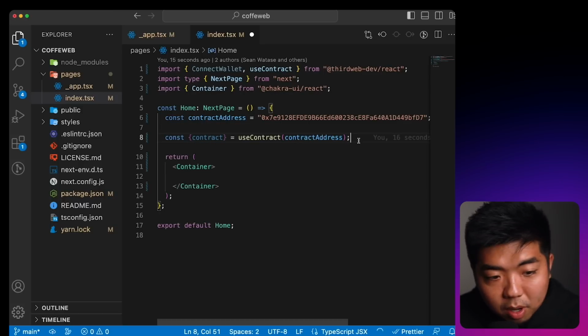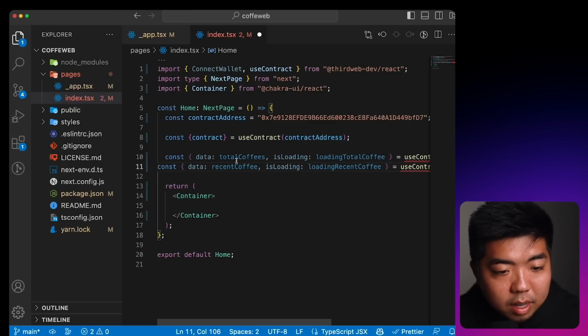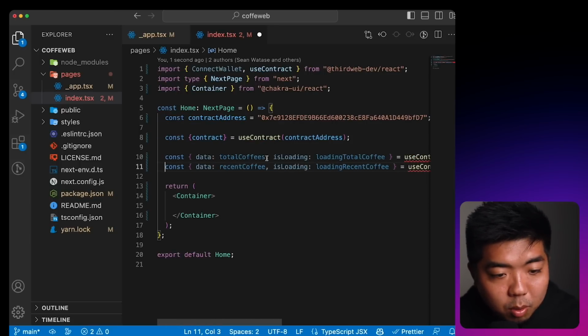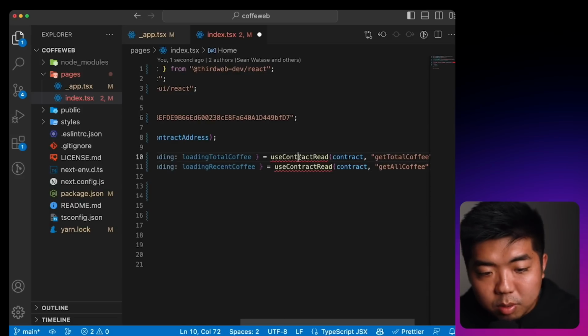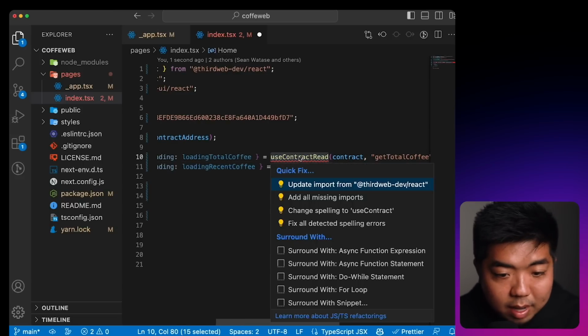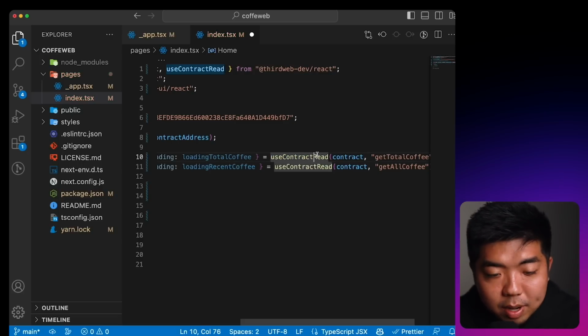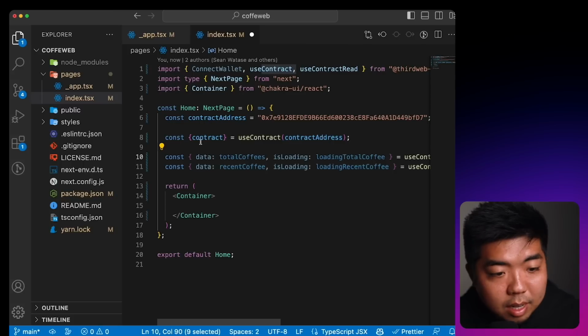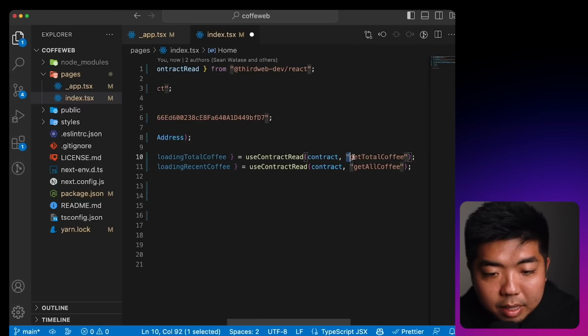So a couple of things we are going to get from our contract are the total coffees and the most recent coffees. So the list of recent coffees. And in order to do that, so we'll do total coffees. In order to get total coffees, we're going to use a hook called useContractRead. And what useContractRead allows us to do is call any read function on a contract. So right here, we're going to pass our contract that we just got right here. And then we're going to put in the name of the function, the read function that we want to call